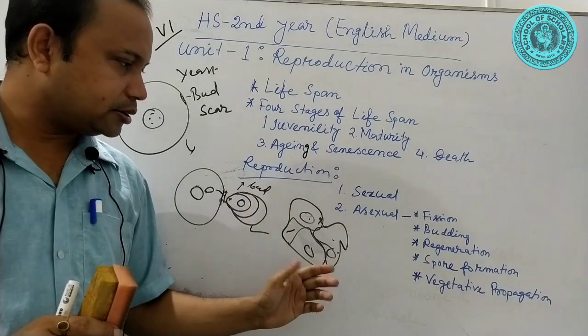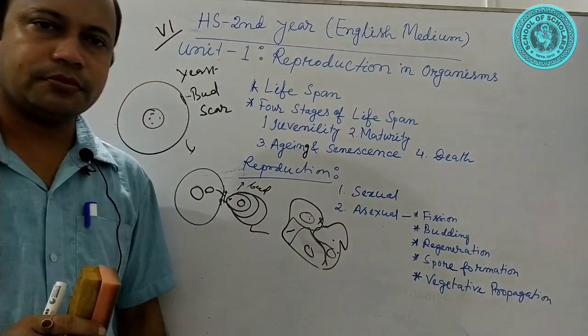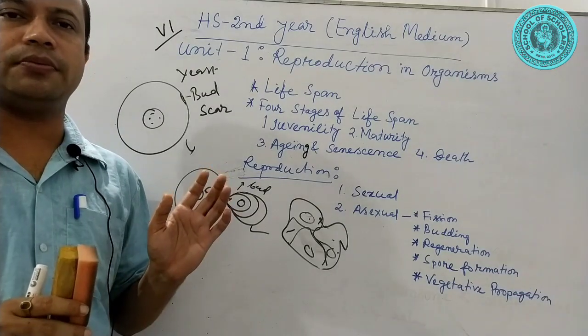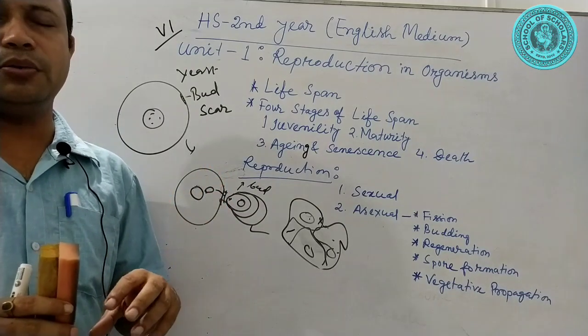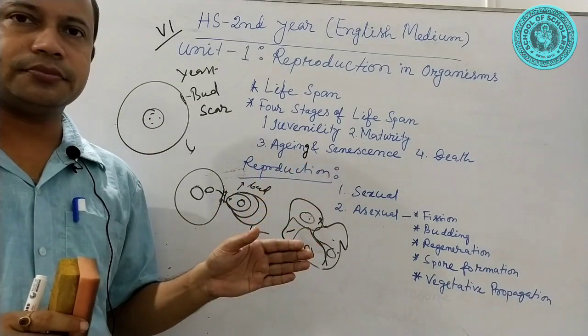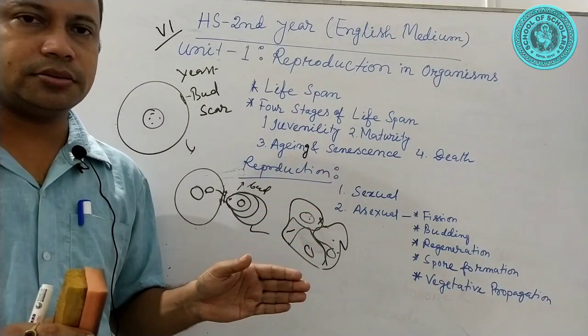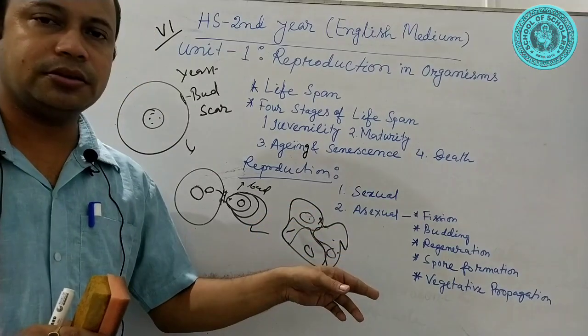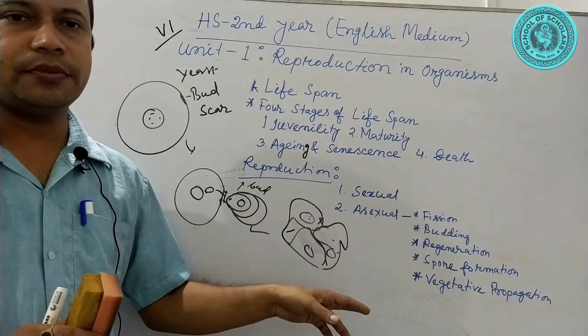Then the last one is vegetative propagation. Vegetative propagation is the process of development of new individuals directly from the parent body, and this type of propagation is observed in many plants.